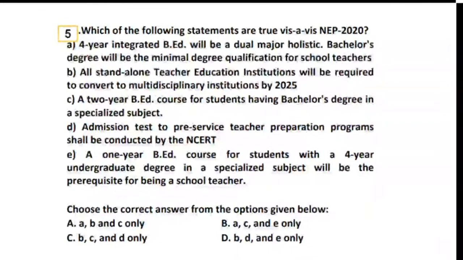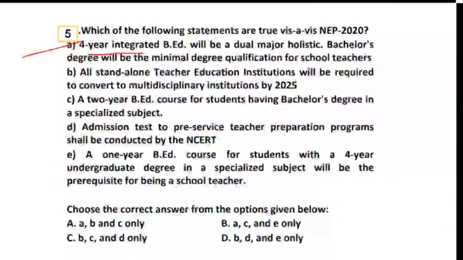Okay. Now let's come to question number 5. Which of the following statements are true with respect to National Education Policy 2020? There are 4 statements given. The first statement is 4-year integrated B.Ed with a major holistic, dual holistic, that is the minimum degree which is required for teacher qualification. All standalone teacher education institutions will be required to convert to multidisciplinary institutions by 2025.